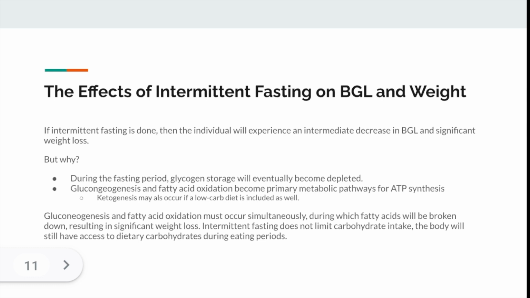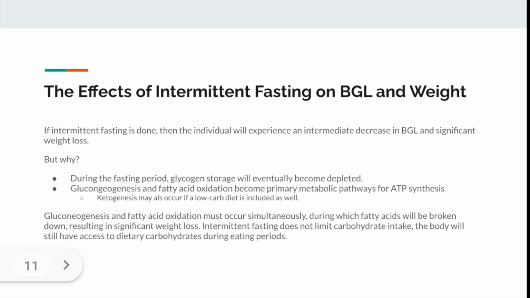Since this is the case, fatty acid oxidation becomes prevalent, which is the process that converts fatty acids into acetyl-CoA, which releases ATP. Since gluconeogenesis is an ATP-dependent process, these two processes must occur simultaneously with each other. Additionally, ketogenesis may also occur if the individual consumes a low-carb diet as well.